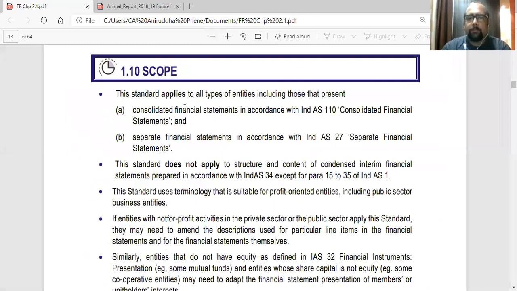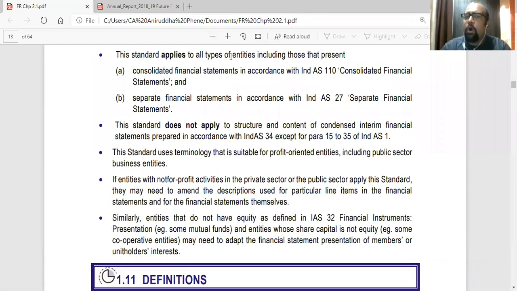Scope. The standard applies to all types of entities. All types of entities, so that there is no entity that is left out. Including those that present consolidated financial statements. So it applies even to holding companies who are presenting consolidated financial statements.